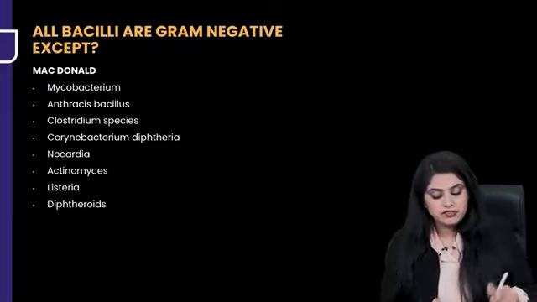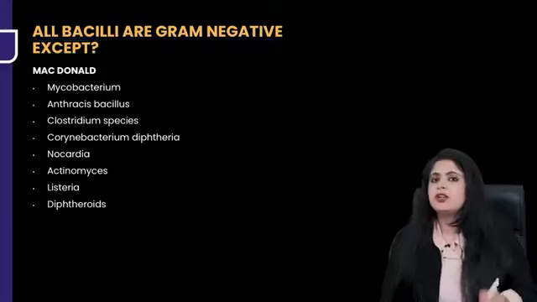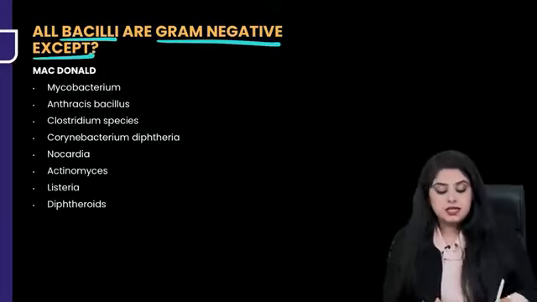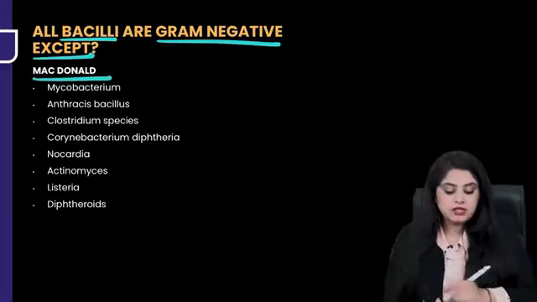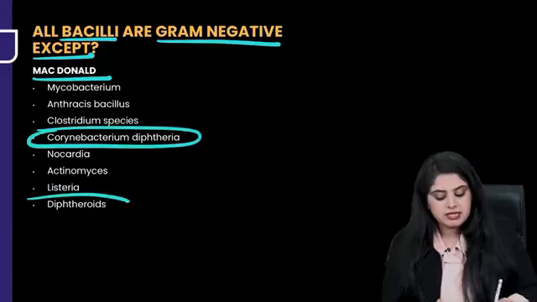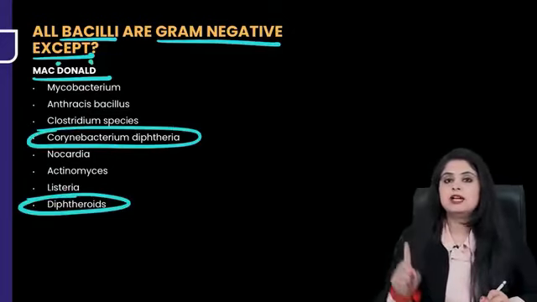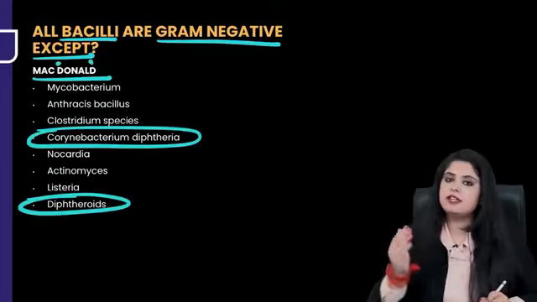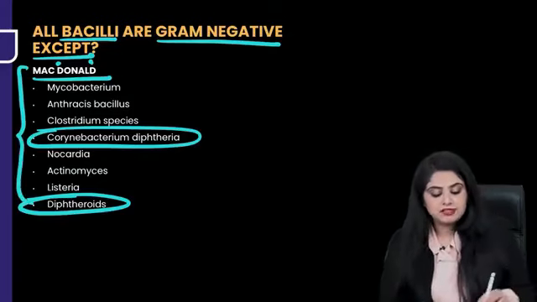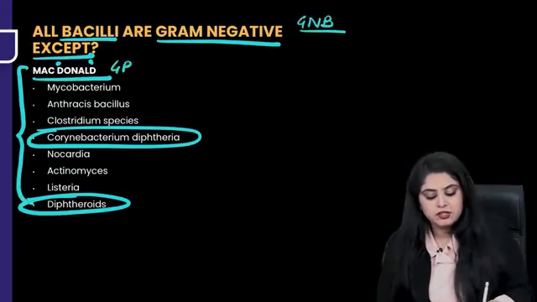But now do you know what are we starting with? We are starting off with the bacilli family, and I have already taught you this. All the bacilli are gram-negative except McDonald's. We have studied this mnemonic. Now out of this, what I'm going to tell you first is the very, very famous Corynebacterium and diphtheroids. The D and D is what we are going to pick up. Corynebacterium diphtheriae and the other diphtheroids. Then we'll first finish off the exception list. I'm not going on to the usual bacilli. I said all the bacilli are gram-negative except McDonald's, which is gram-positive.